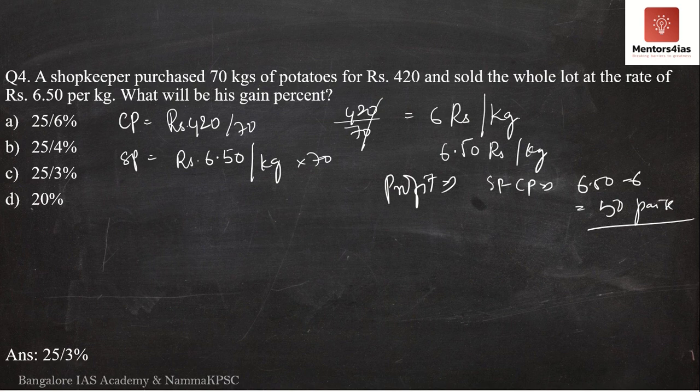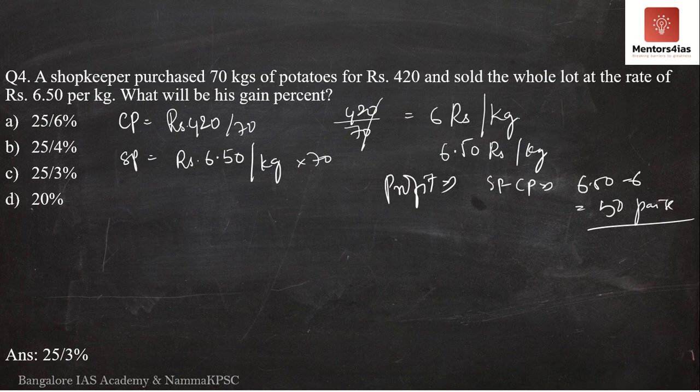Then we have to determine the profit in terms of the entire 70 kgs, or you can take it with respect to 6 rupees itself. If you want it for 70 kgs, then you have to multiply the profit by 70 and consider 420 rupees as the cost price.